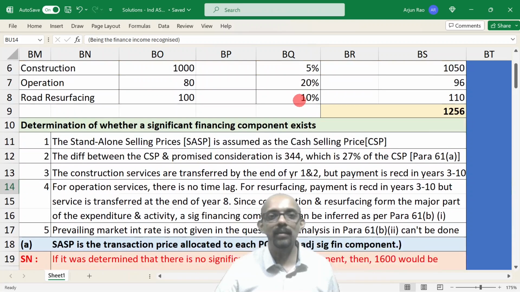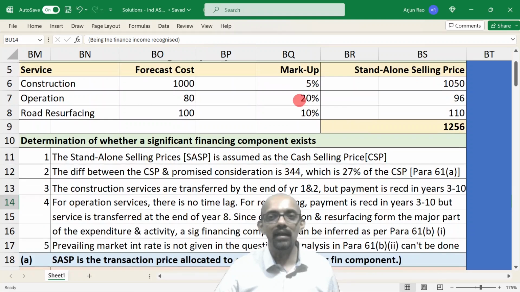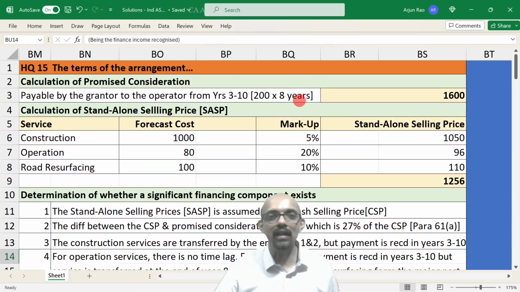Then we need to determine whether there is a significant financing component. We compare the promised consideration with the standalone selling price, which we have assumed as the cash selling price. There is a significant difference. There is also a difference in the timing, when the amount is due and when it is paid by the grantor. Market interest rate is not given. So based on just these two factors, we can conclude that there is a significant financing component. We need to adjust the promised consideration.